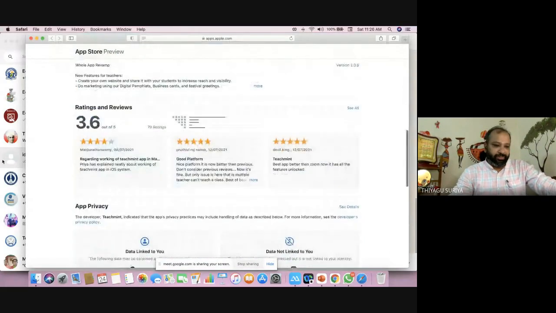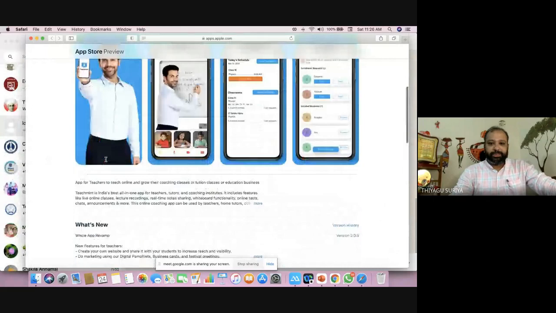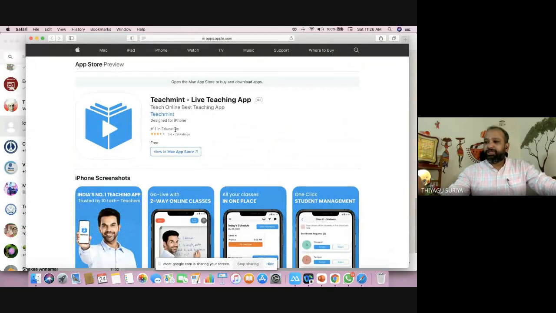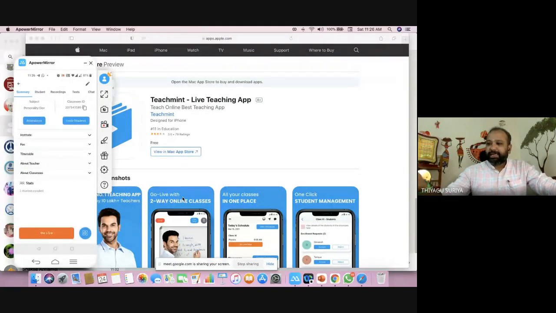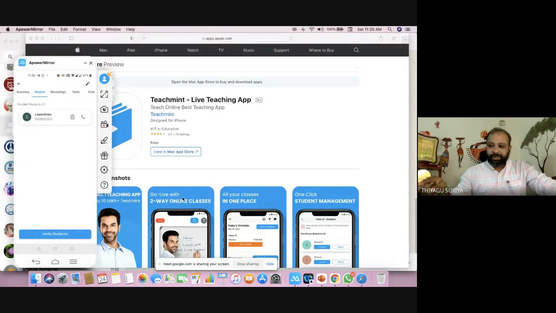So this is a mobile phone based game tool. That's why you cannot find it on the laptop. Now the students have joined. Thank you, I hope you can see this now. I'm coming back to the students view. Now you can see Kirtika. Thank you, Kirtika. Now I'm accepting Kirtika here. Now Kirtika is my student. Now one student has joined. So thank you, Kirtika, for joining the class. In a similar manner, all the people who have joined.